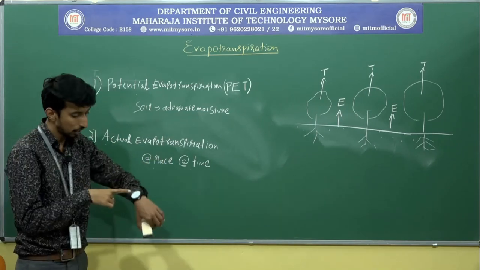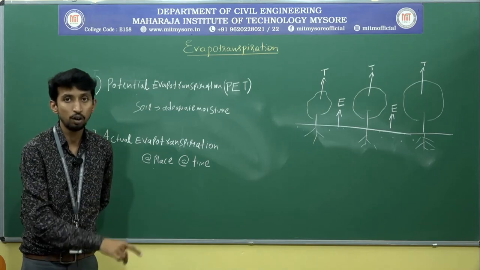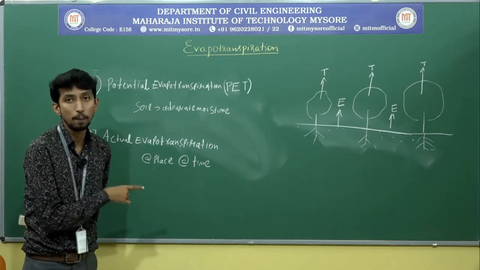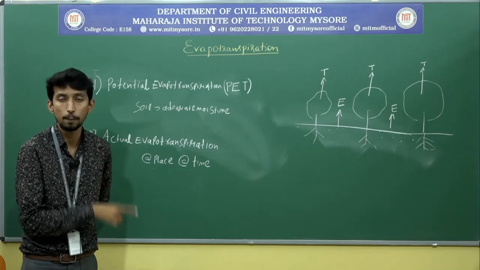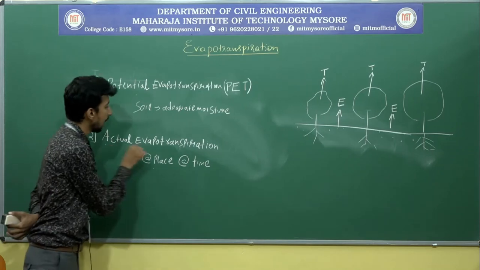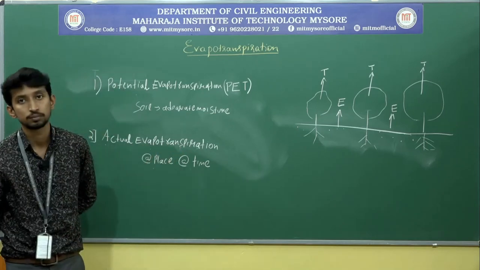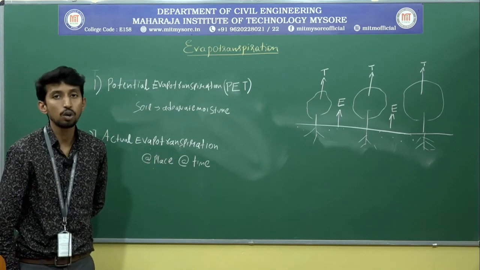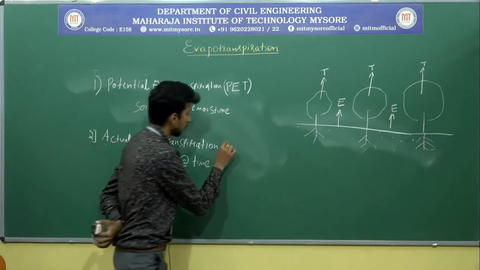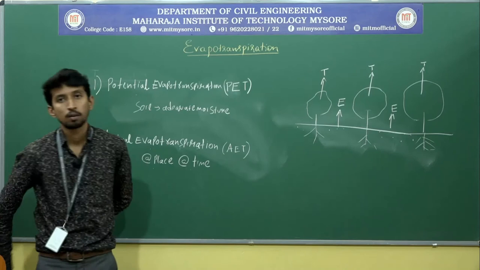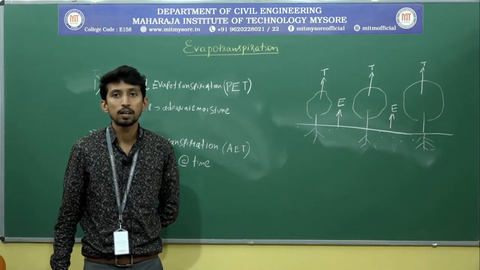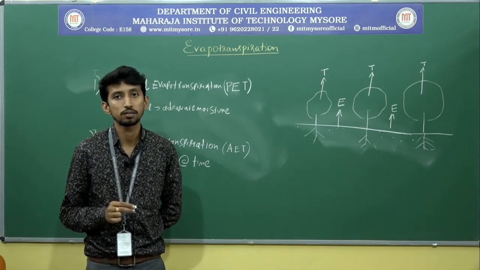At a particular time, now the time is around 10 o'clock, what is the evapotranspiration? At a particular place, at Mysore, what is the evapotranspiration? It is called actual evapotranspiration. I can also quote another example. Let us consider a particular crop cultivation.